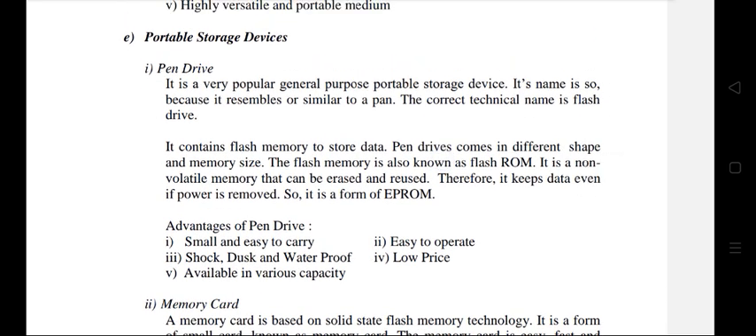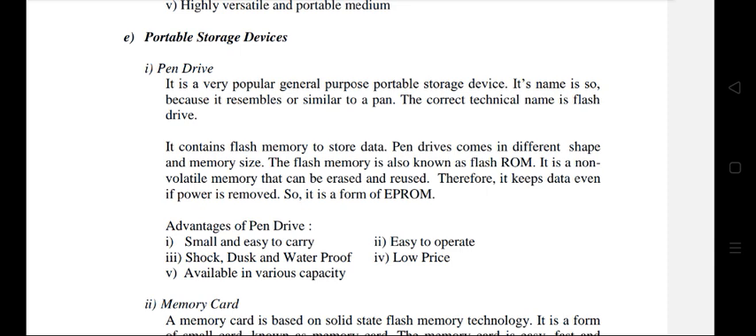Portable storage device, pen drive. It is a very popular general purpose portable storage device. Its name is so because it resembles a pen. The correct technical name is flash drive. It contains flash memory to store data. Pen drives come in different shapes and memory sizes. The flash memory is also known as flash ROM. It is a non-volatile memory that can be erased and reused. Therefore, it keeps data even if power is removed. So, it is a form of EPROM.